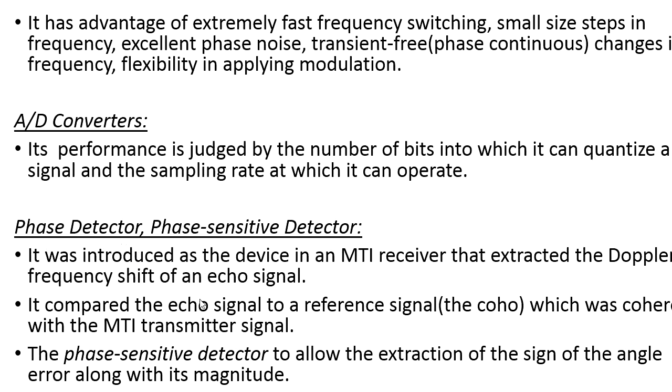One more is the phase sensitive detector. Along with the magnitude, it will also detect the sign of the frequency. The sign is either positive or negative, because based on the sign we need to rotate the antenna direction. The phase detector and phase sensitive detector are functionally similar, but the phase sensitive detector extracts the magnitude of the echo signal along with the sign of the echo signal. That is what we call a phase sensitive detector.